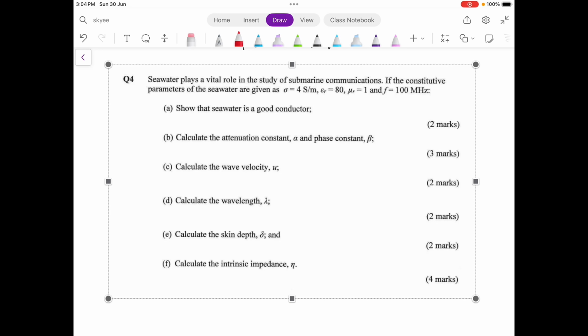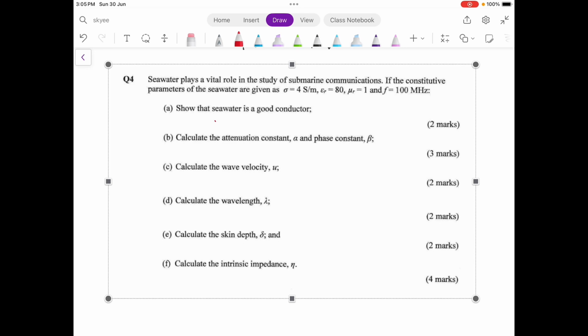Alright, the last question. Seawater plays a vital role in the study of submarine communications. If the constitutive parameters of the seawater are given by all these, and the frequency is 100 megahertz, show that seawater is a good conductor.